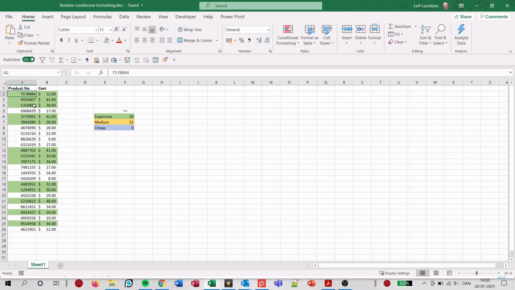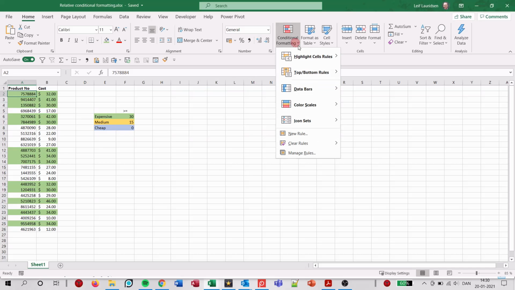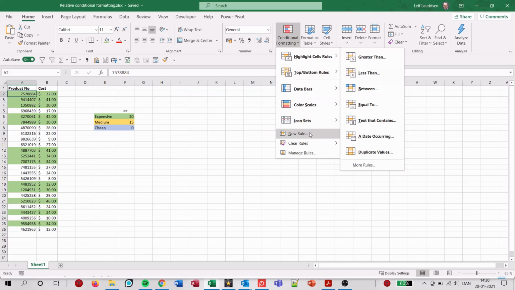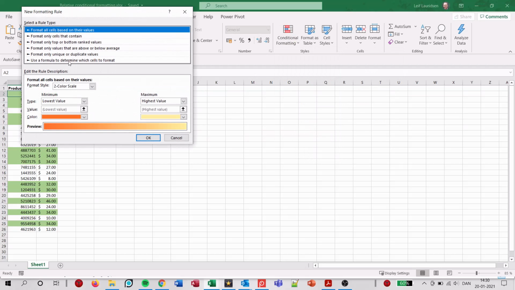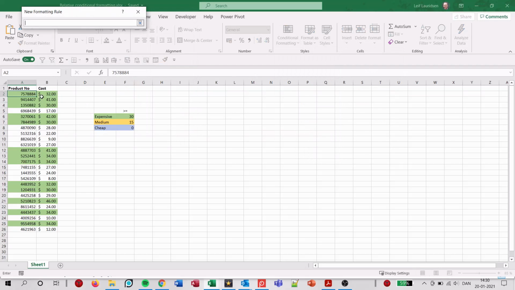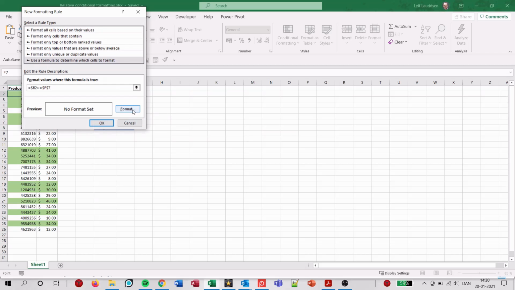Now we want to add medium priced products to this table. And we do that by adding a new rule. We say use a formula. Again, clicking on B2, using F4 to remove the $ sign. We say larger than or equal to 15. Color it yellow.